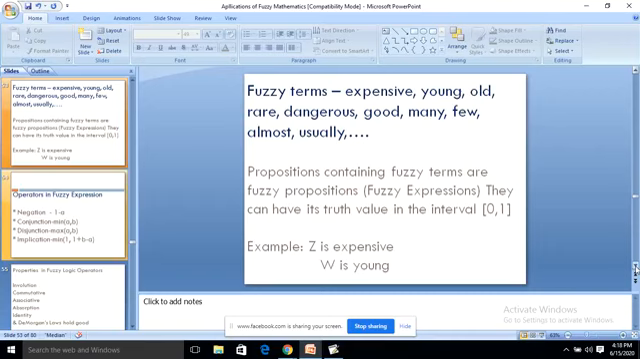Various fuzzy mathematics has been developed by various mathematicians. Many researches are going on in this area. So there is no limit. Sky is the limit, I should say.